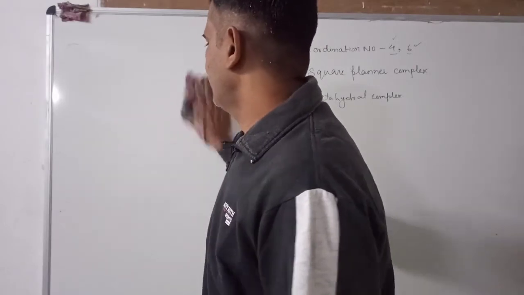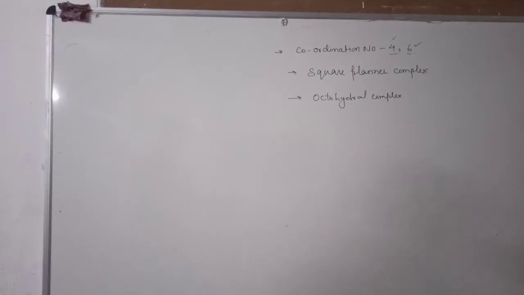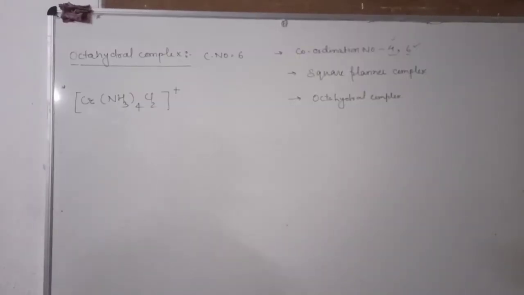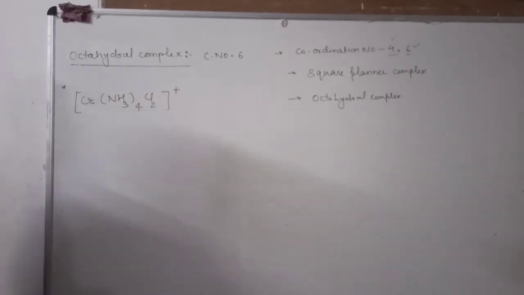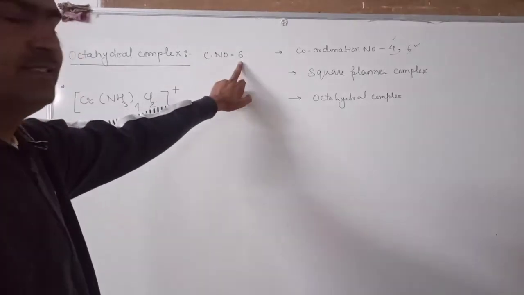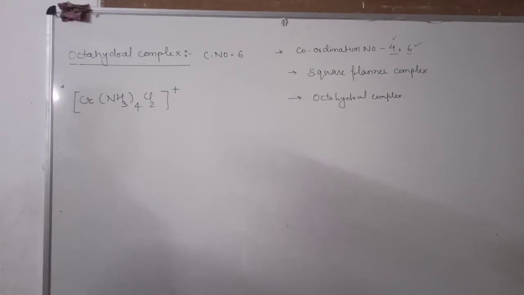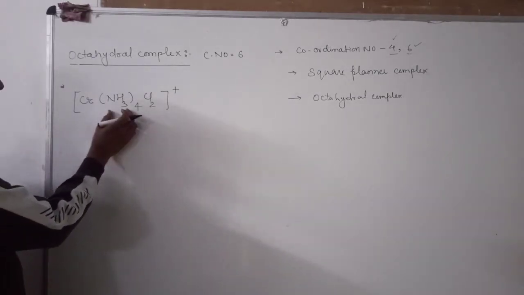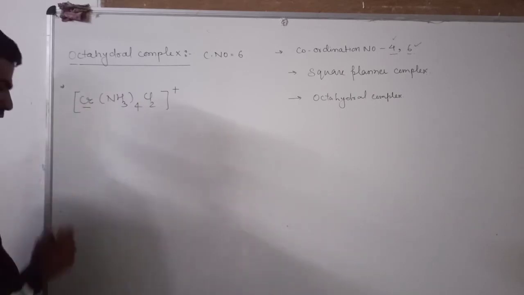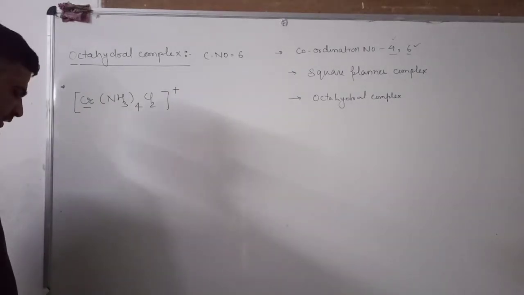We will study here the example of the octahedral complex. Students, let us study about the octahedral complex. The octahedral complex in the coordination compound is formed when the coordination number is 6. We take the example of this. In that there are 4 ammonia as ligands and chlorine as ligands. In that, chromium is the central atom.